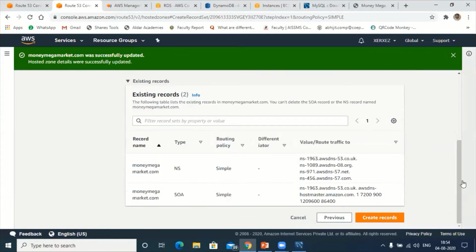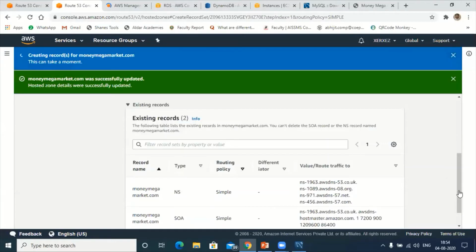Suppose I want to route my IP address to a domain name. Again you click on create record. Hold on a second.